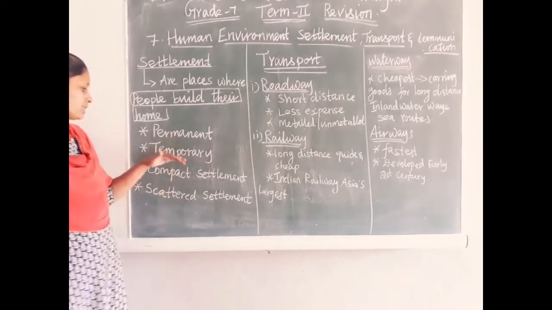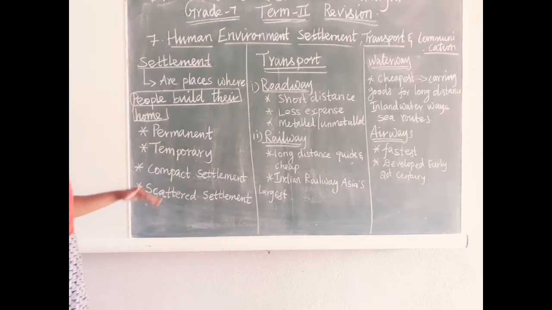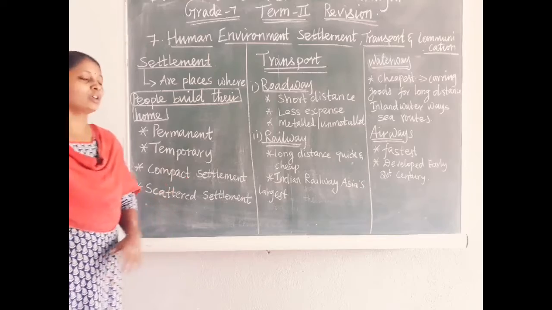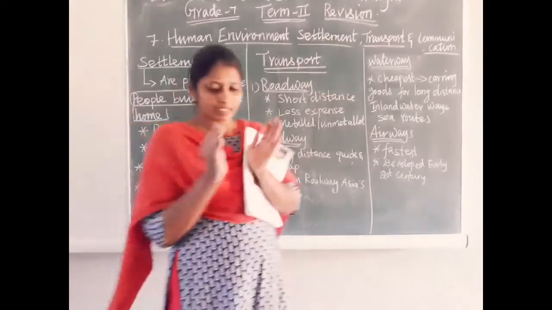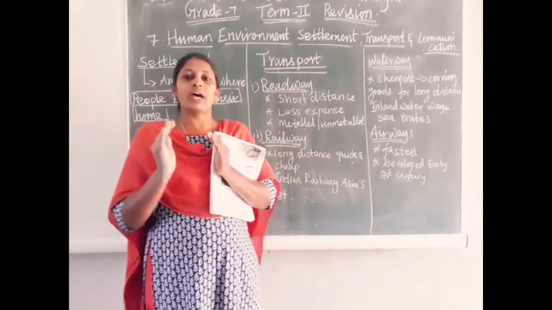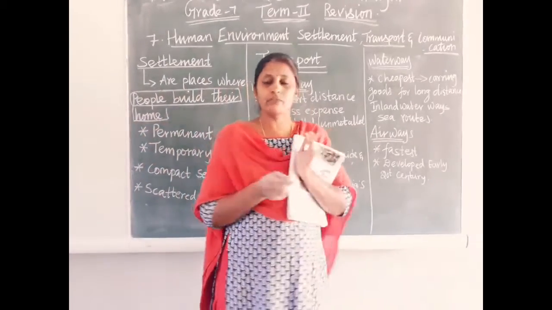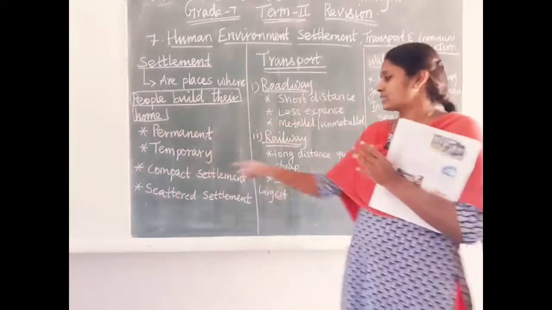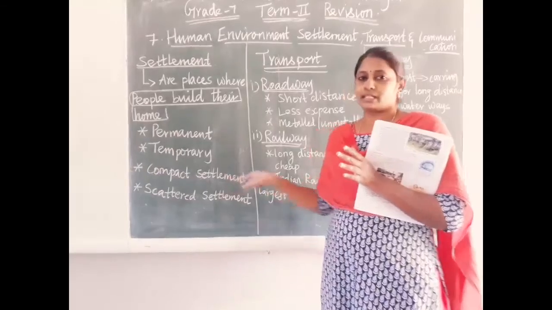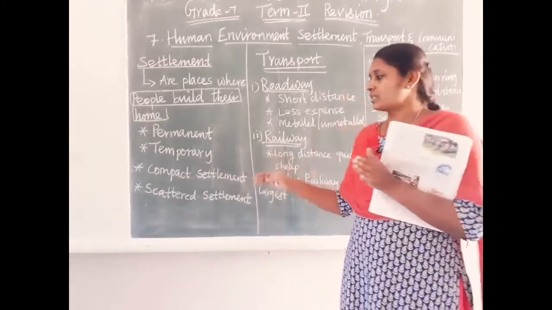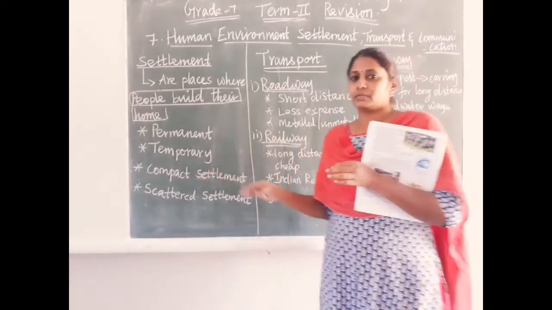Okay, so permanent settlement and temporary settlement. Next is compact settlement and scattered settlement. Compact means compact houses, like we have nowadays, where the houses are built very close together. When the houses are constructed very close, that settlement is called a compact settlement.